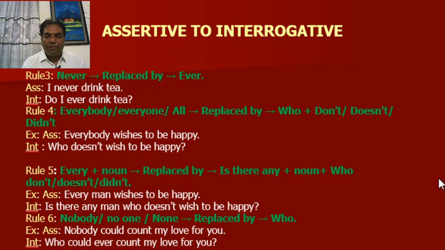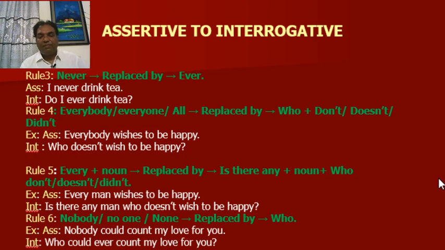Rule number 4: Everybody, everyone, all will be replaced by "who" plus don't, doesn't, or didn't. For example, Everybody wishes to be happy. Interrogative: Who doesn't wish to be happy?